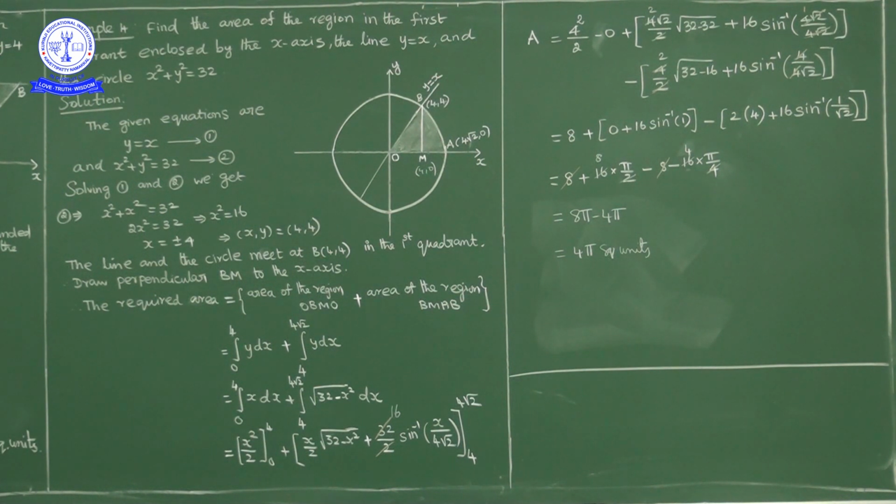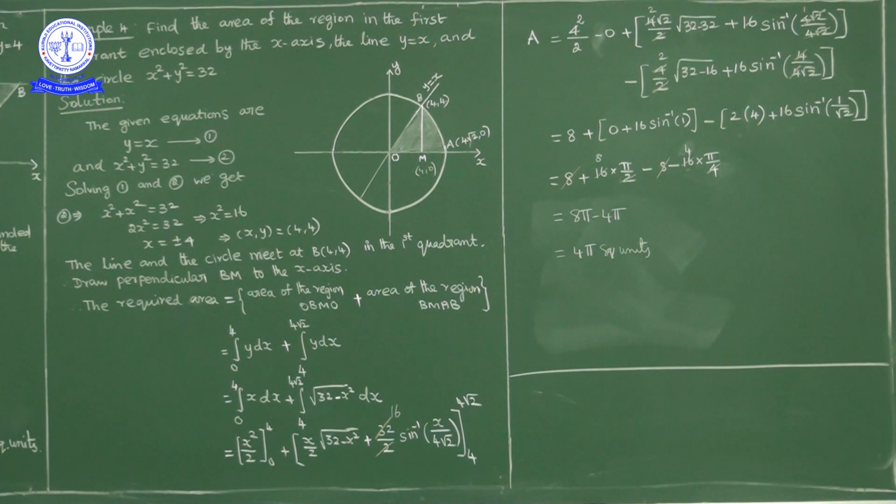First of all we will find the point of intersection. How can we find it? Solve the circle and the line. The line equation is y is equal to x, and the circle equation is x square plus y square is equal to 32. Now solving 1 and 2, in place of y you write x. So x square plus x square is equal to 32, 2x square is equal to 32, x square is equal to 16, x is equal to plus or minus 4. So x is plus or minus 4 means y is also plus or minus 4. So the line and circle intersect at 4 comma 4 and, in the third quadrant, minus 4 comma minus 4.